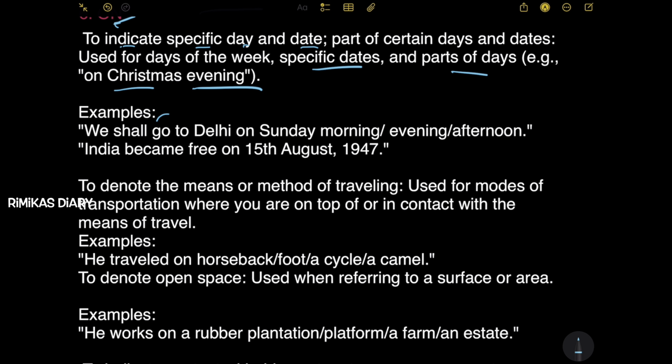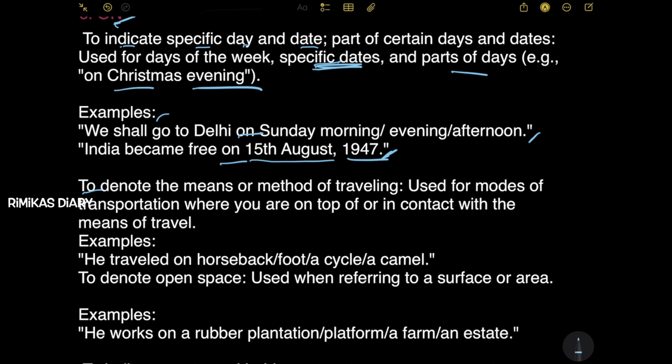Examples: we shall go to Delhi on Sunday morning or evening or afternoon. India became free on 15th August 1947. So this one refers to a part of a certain day. This one refers to a specific date, just the specific day. Here the specific date is 15th August 1947. So on is also used in these places.